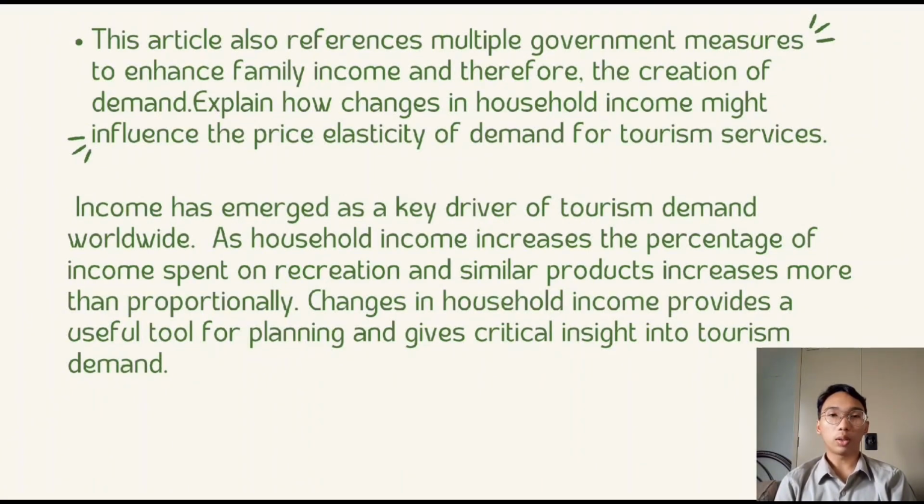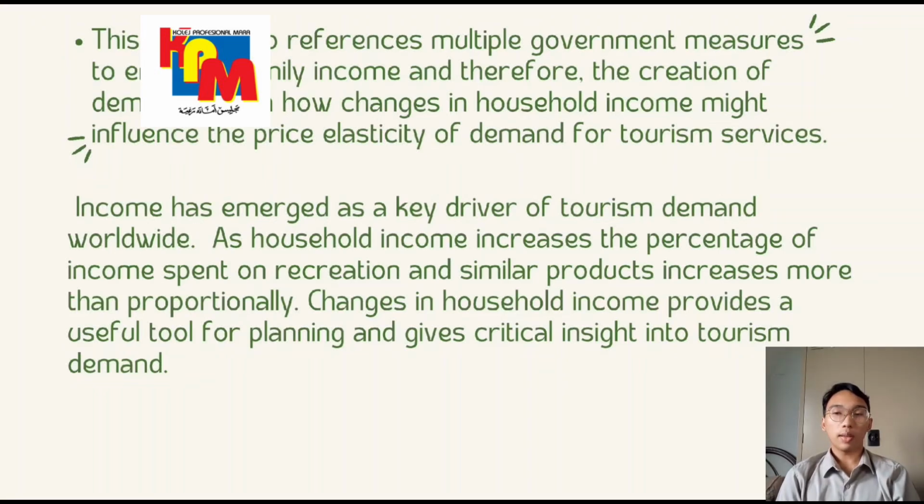Okay, for question B. This article also references multiple government measures to enhance family income and therefore the creation of demand. Explain how changes in household income might influence the price elasticity of demand for tourism services. Income has emerged as a key driver for tourism demand worldwide.